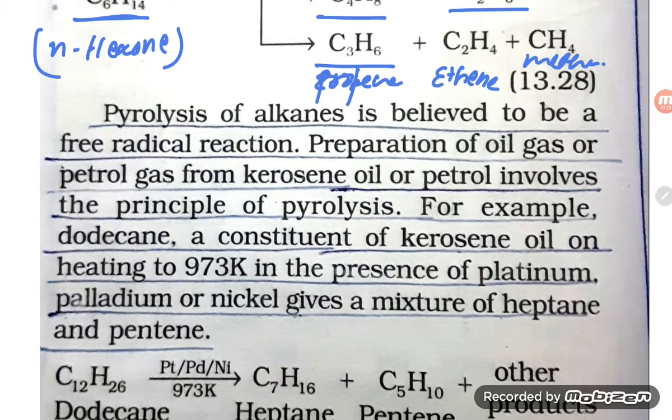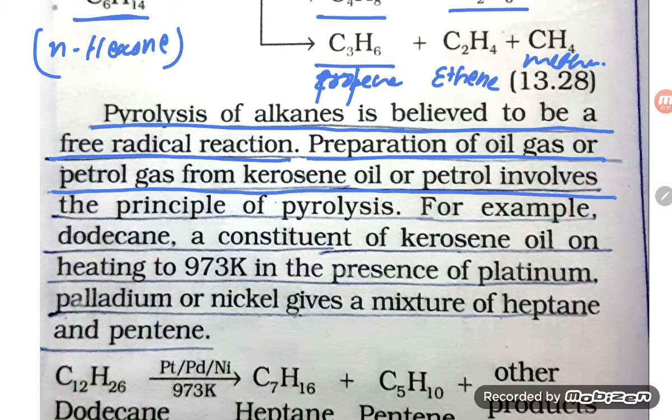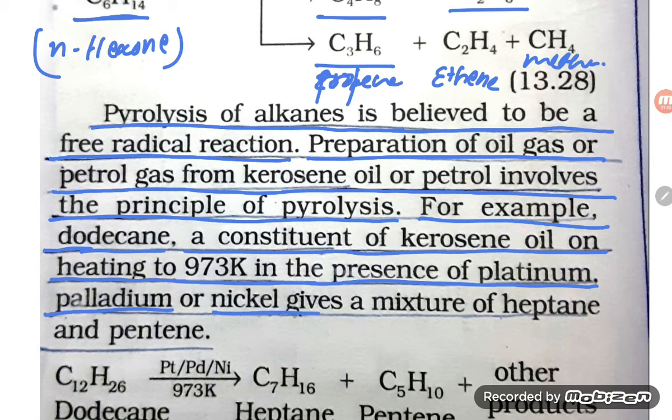Now let us see, student, pyrolysis of alkanes is believed to be a free radical reaction. Preparation of oil gas or petroleum gas from kerosene oil or petrol involves the principle of pyrolysis. For example, dodecane, a constituent of kerosene oil, on heating to 973 Kelvin in the presence of platinum, palladium or nickel, gives a mixture of heptane and pentane.